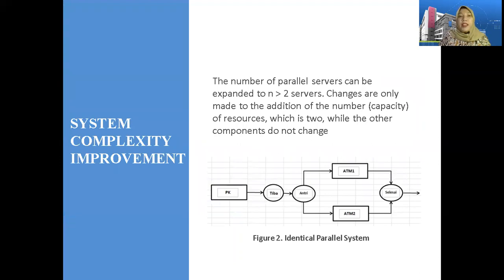System complexity improvement. Figure 2 shows an identical parallel system. The number of parallel servers can be expanded to n more than 2 servers. Changes are only made to the number or capacity of resources, which is 2, while the other components do not change.